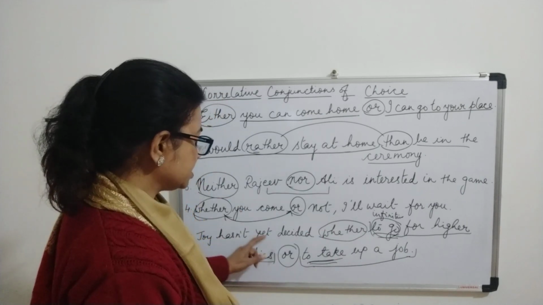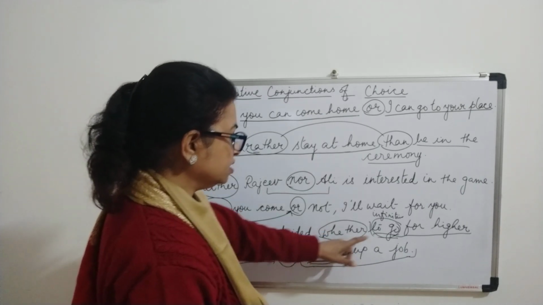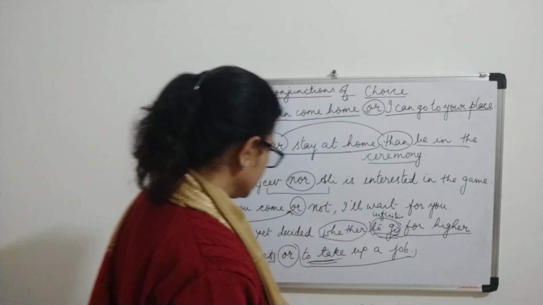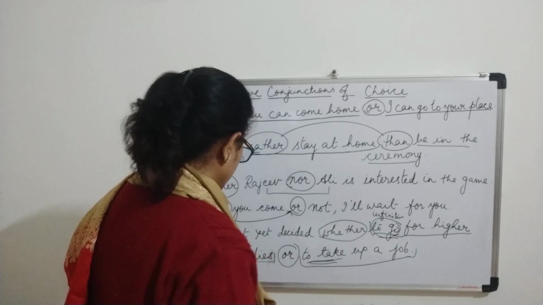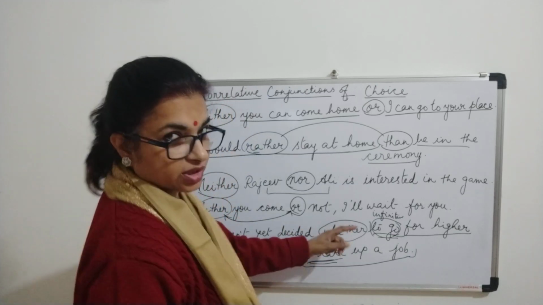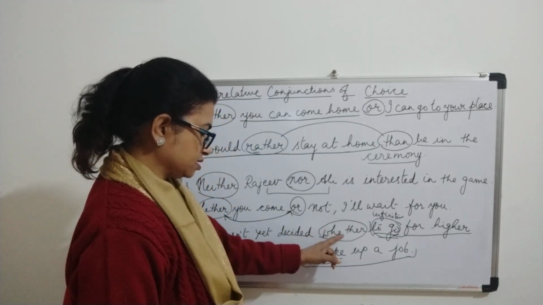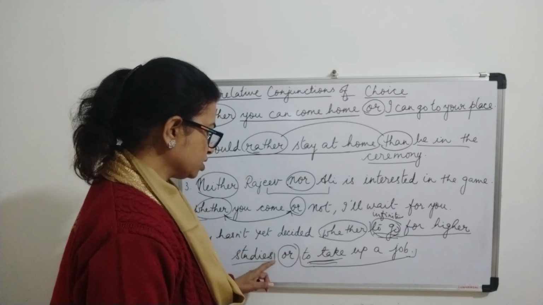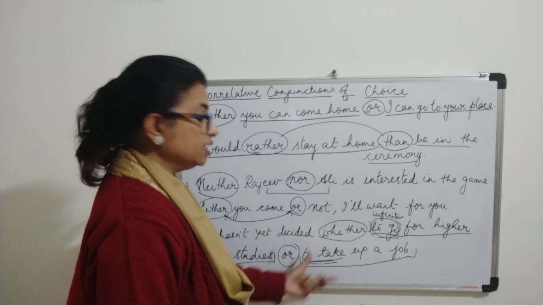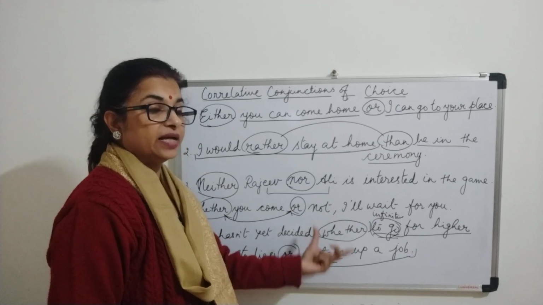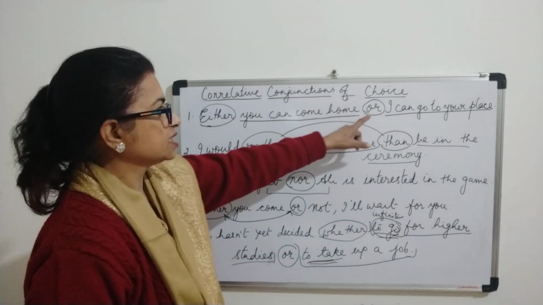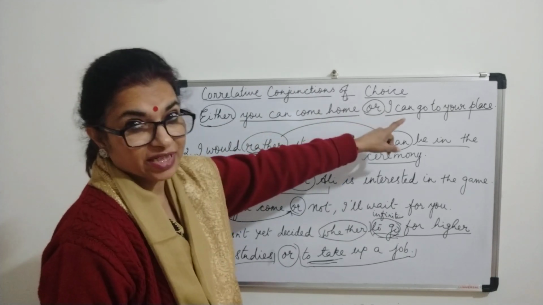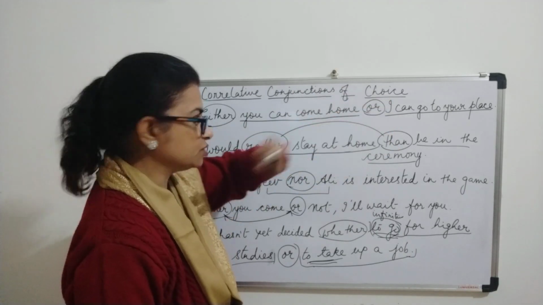So, Joy hasn't yet decided whether to go for higher studies or to take up a job. So whether and or, when we are joining with these two conjunctions, can also join two phrases, and that is two infinitive phrases. Okay, here it is joining two complete clauses, complete sentences, you can say.